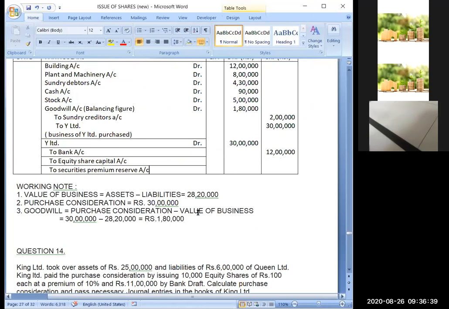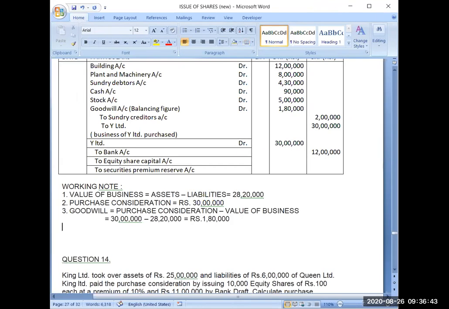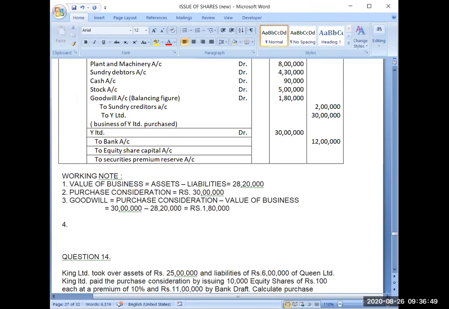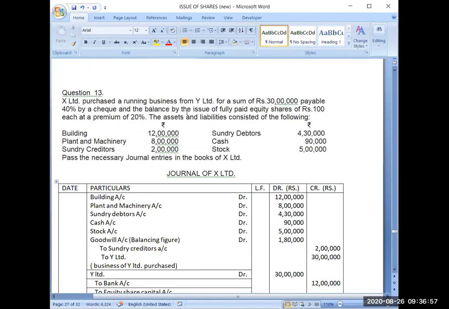Now working note number 2. I have to calculate the issue price. Issue price of share is equal to, see, face value is how much? 100, and premium is rupees 20.